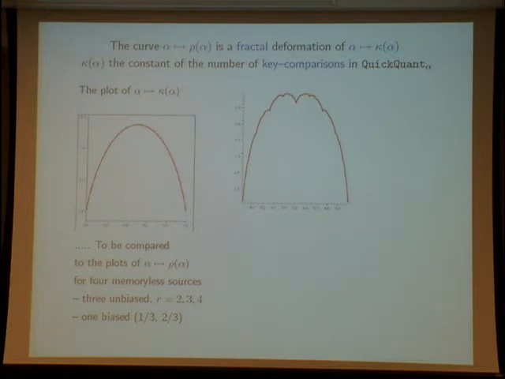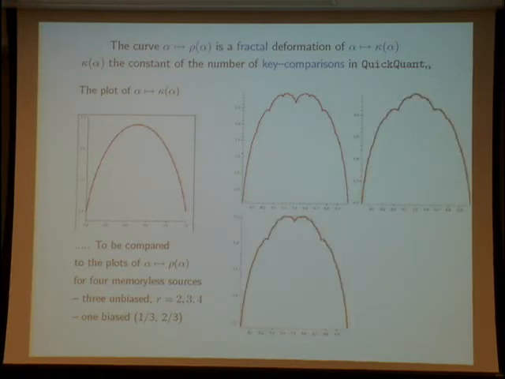The first is the source with 2 symbols. This is the first example. And now here with 3 symbols, and 4 symbols. And the last case is where we have an alphabet with 2 symbols but biased. The first symbol has probability 1 over 3, and the second has probability 2 over 3, and we obtain this one.